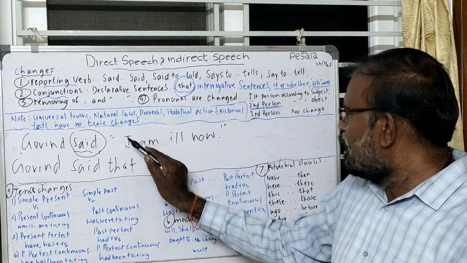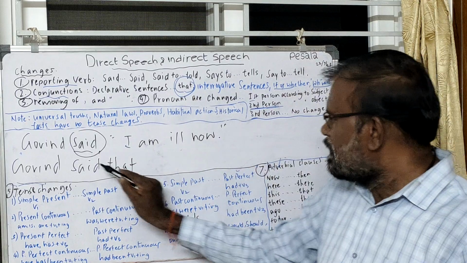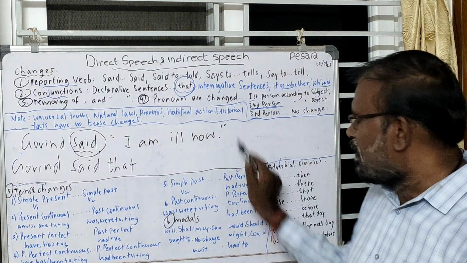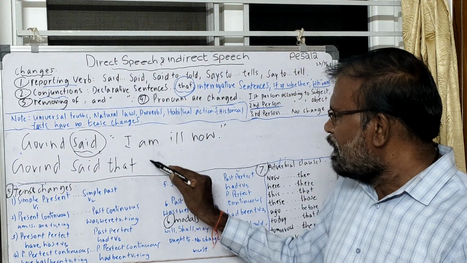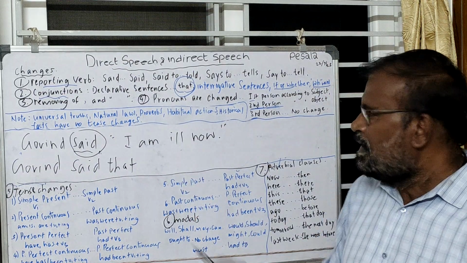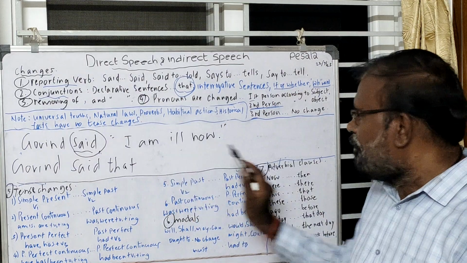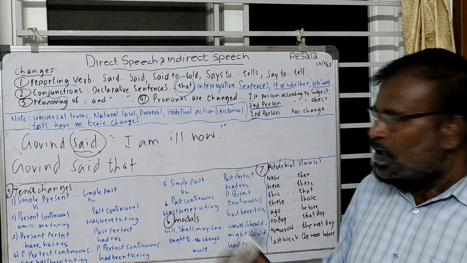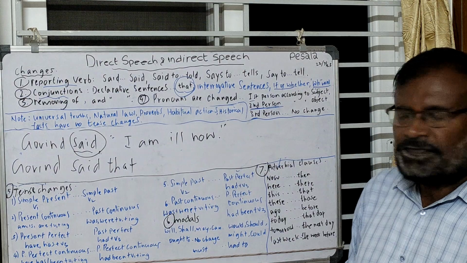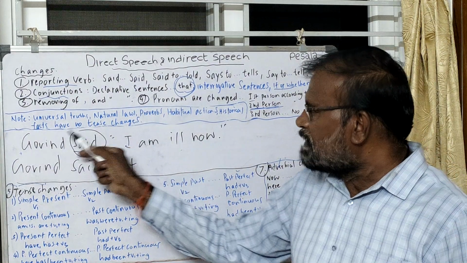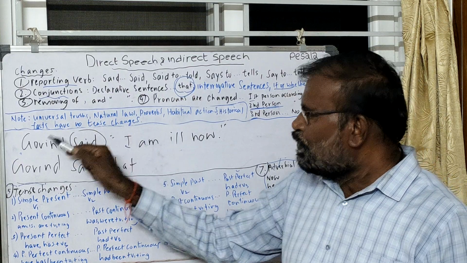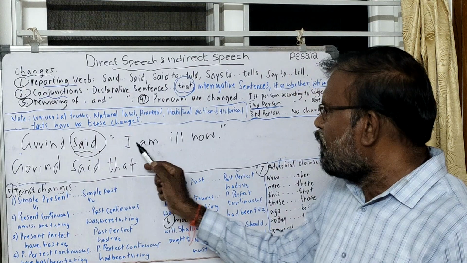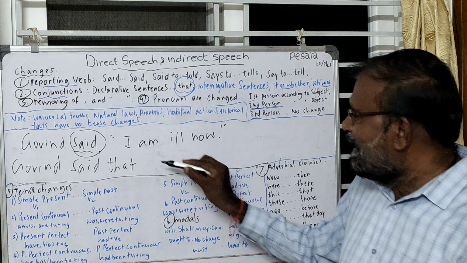You have to remove these inverted commas and comma. These are called punctuation marks. And then we have to change the pronoun I. As I is the first person pronoun, it should be changed according to the subject of the sentence. I relates to the subject Govind. So I becomes he.